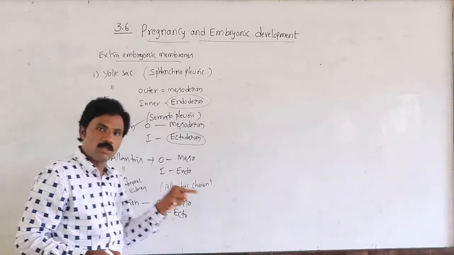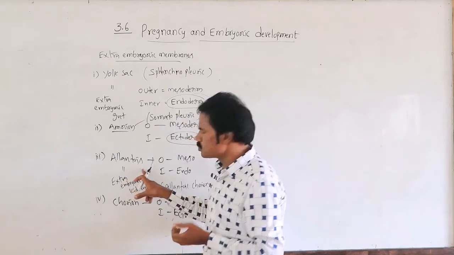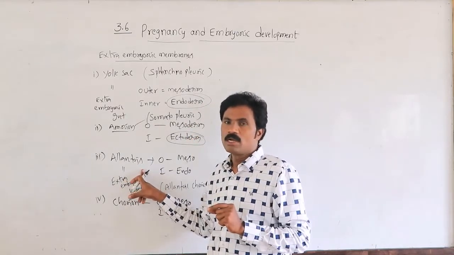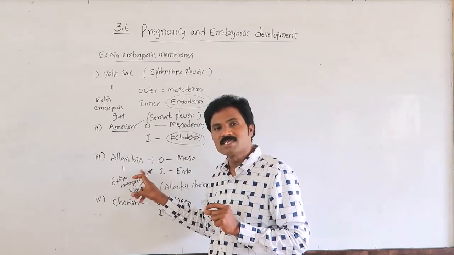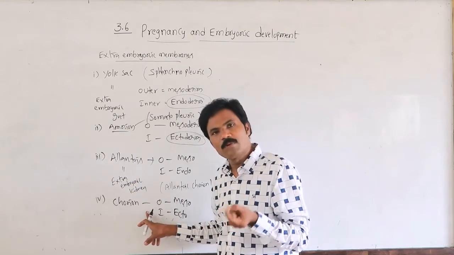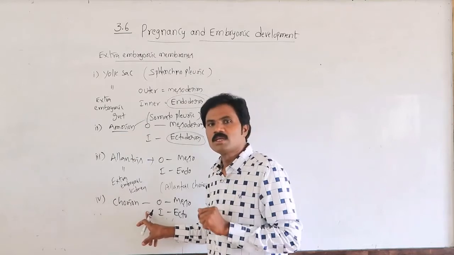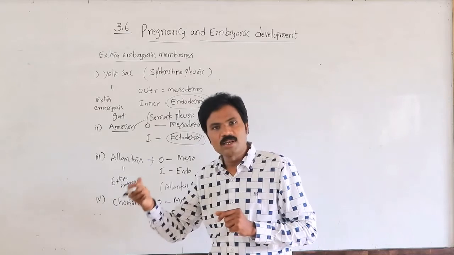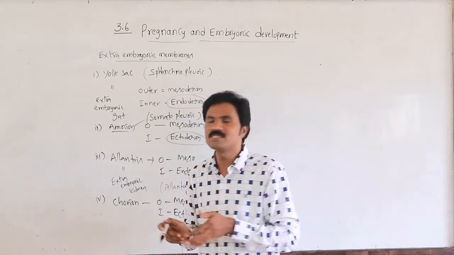It is well developed in eutherians, including primates, as well as in the remaining organisms. The chorion further combines to form the placenta.